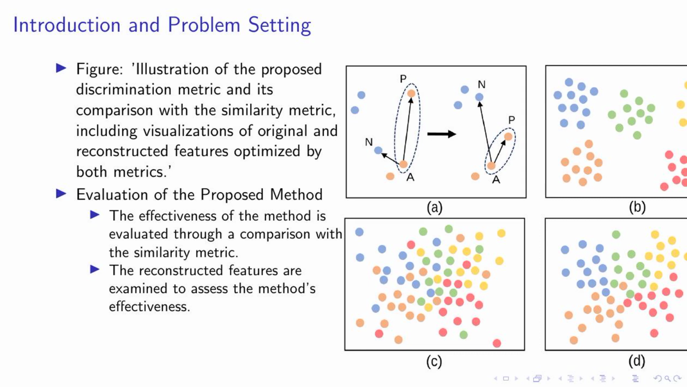Moreover, we didn't stop at just comparing metrics. We also examined the reconstructed features to further assess the effectiveness of our method. By doing so, we could observe how the features behaved after being processed by our method. In essence, our research is not just about proposing a new metric, but also about ensuring its effectiveness and utility in real-world applications. We believe that our findings will contribute significantly to the field of machine vision tasks and feature compression techniques.